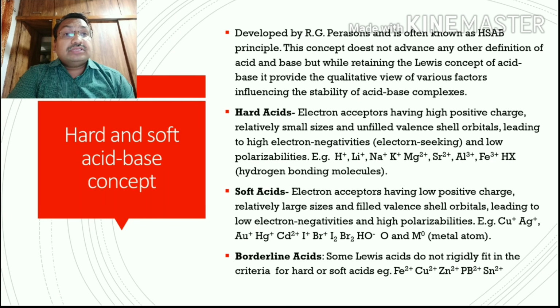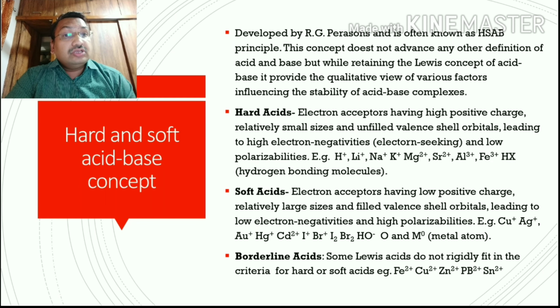The examples we can say are H plus ion, lithium, sodium, potassium, magnesium, aluminum, ferric, HX, the hydrogen containing molecules. So these are the hard acids. Now what are the soft acids? The electron acceptor having a low positive charge, the opposite of hard acid, which has a high positive charge. Soft acid has relatively large size, while hard acid size is small.